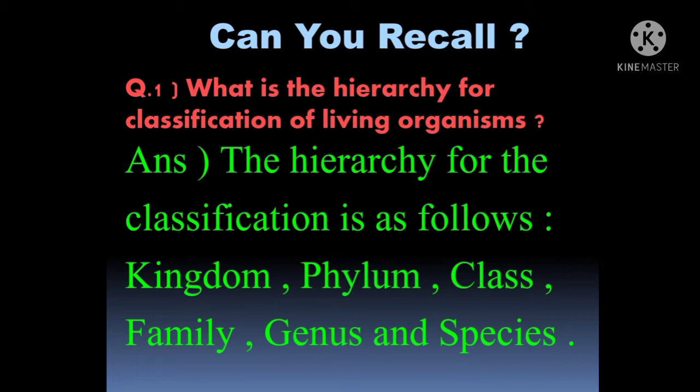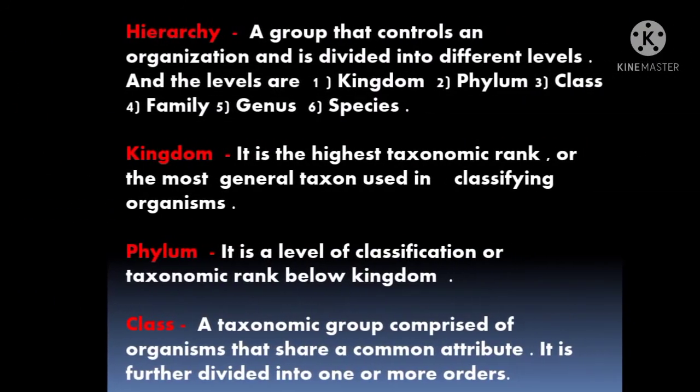Let's recall what we have studied in a previous standard. Question number 1. What is the hierarchy for classification of living organisms? The answer to this is: the hierarchy for the classification is as follows: kingdom, phylum, class, family, genus and species.